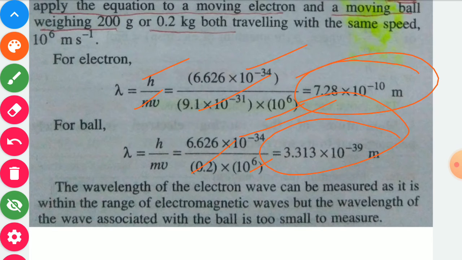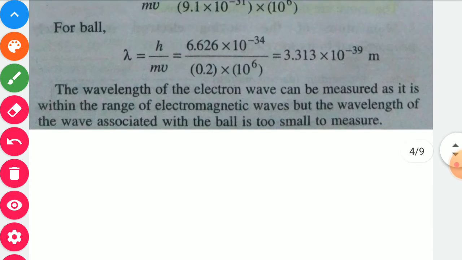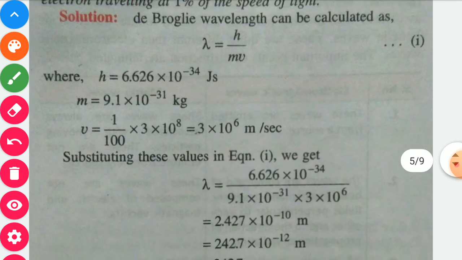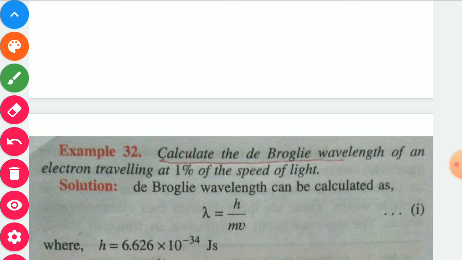So here the wavelength of the electron wave can be measured as it's within the range of electromagnetic wave, but the wavelength of the wave associated with the ball is too small to measure. Now class, you have to solve some questions based on the de Broglie equation, that is lambda is equal to h upon mv.